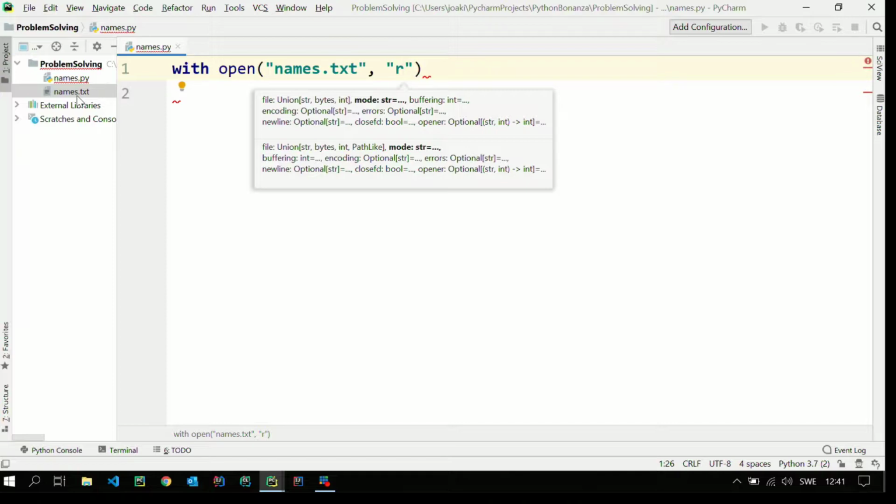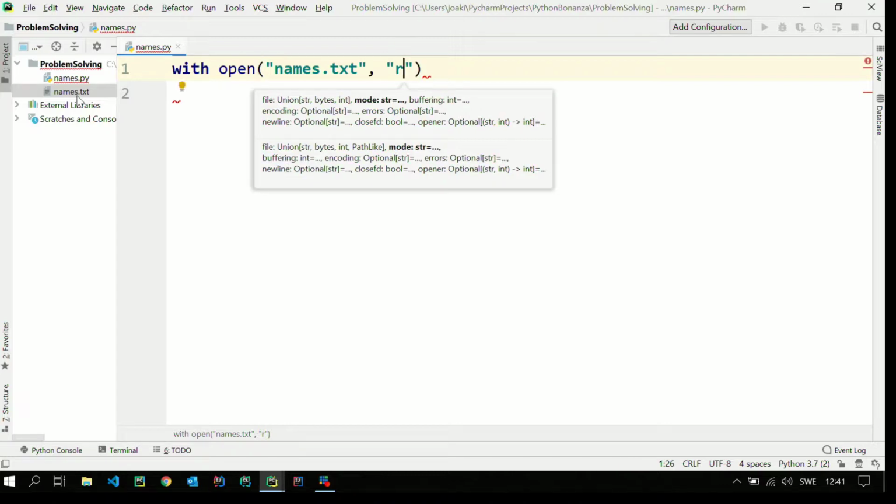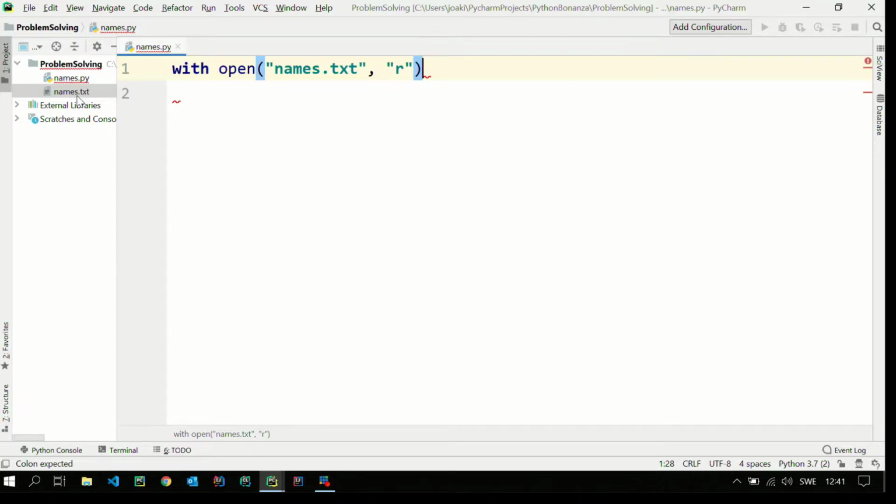And then this one is actually optional because I need to specify the mode here in which I want to work with the file, and r here in a string means I'm going to read from the file. This is actually the default value, but I think it's a good habit to always state what my intentions with this file is. So w is for writing to the file, a is for appending to an existing file, and r is reading from the file. So we want r in this case. And then I need to have a variable here that I can work with, so I call this infile.